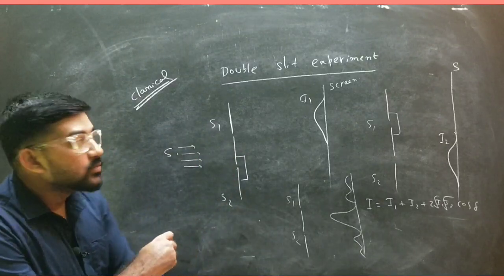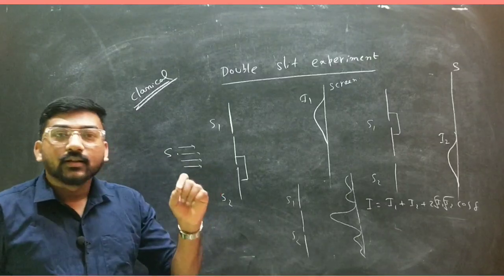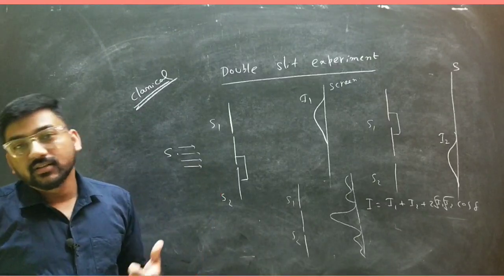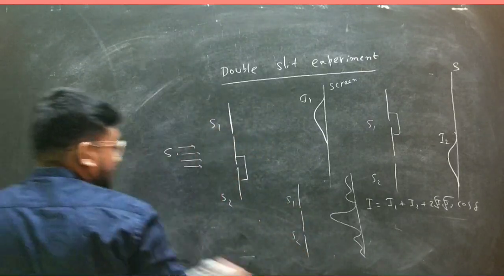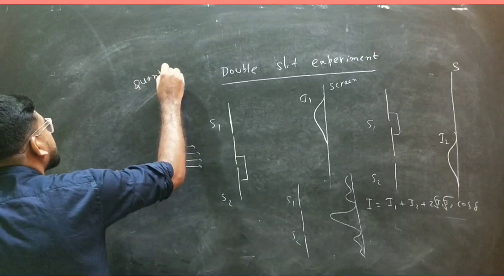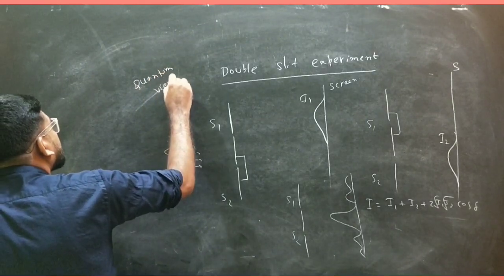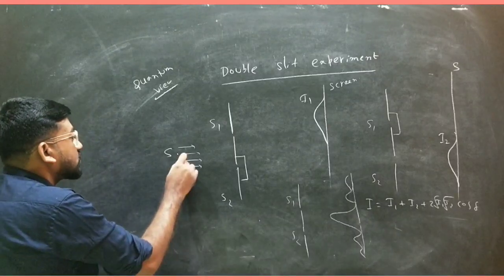So you can see this is the classical view of bullets, and if you talk about waves. But now if you see the quantum view of this experiment, then you have to take a microscopic particle, that is the electron. So let us talk about the quantum view. In that case, instead of bullets, now these are electrons.